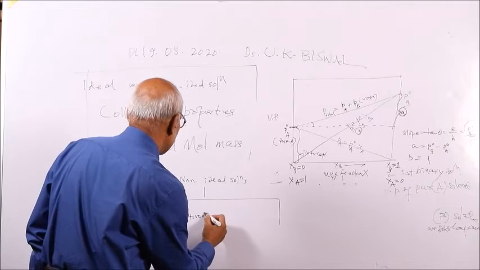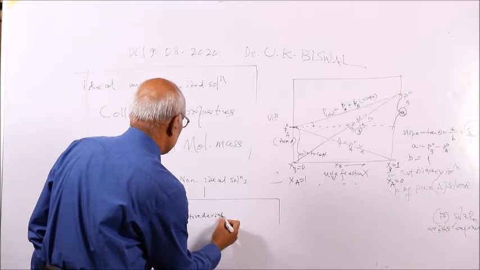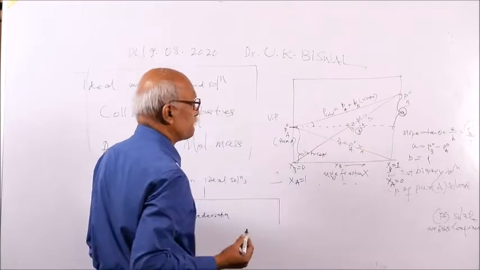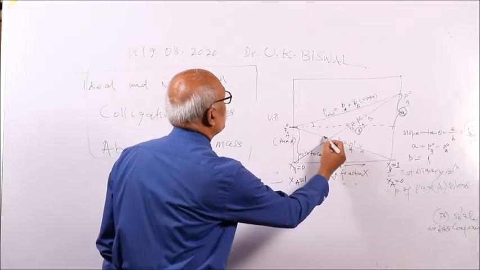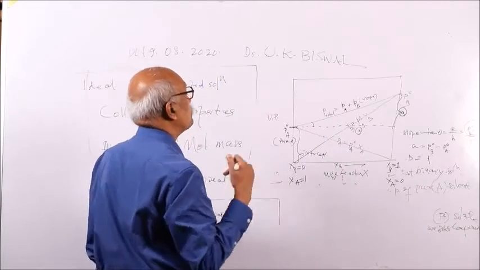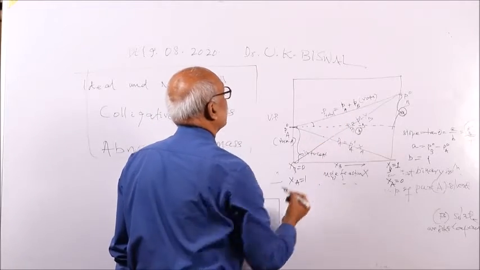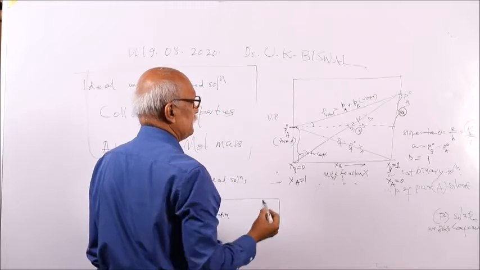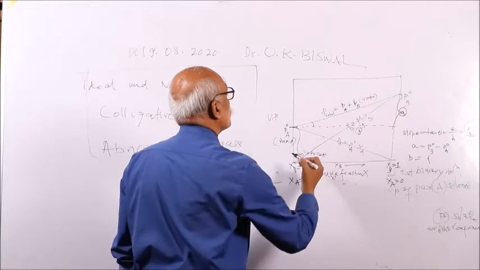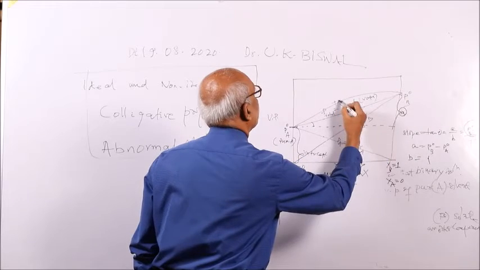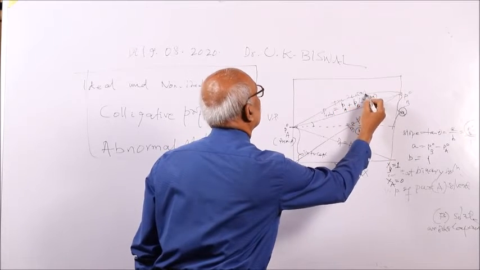With positive deviation, suppose you are expecting a point here. If the point is here, it is called an ideal solution. But the expected theoretical point will be here, above that, and the point actually comes here. This type of deviation is called positive deviation.